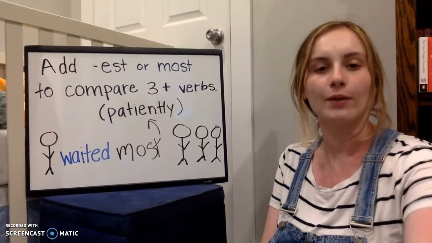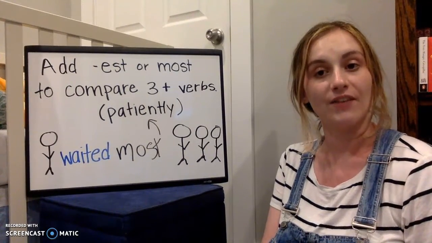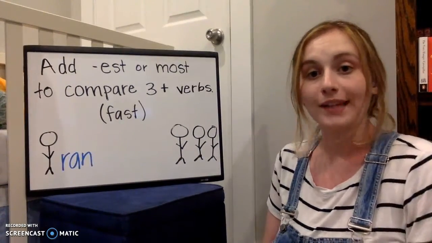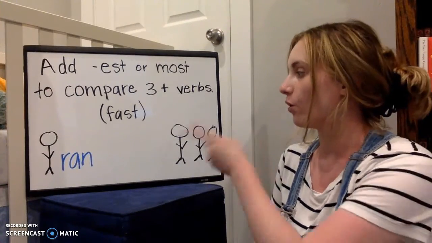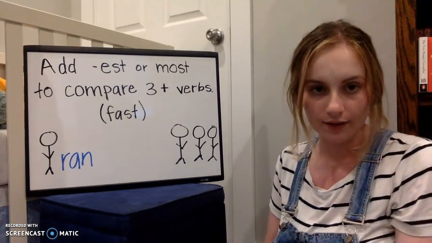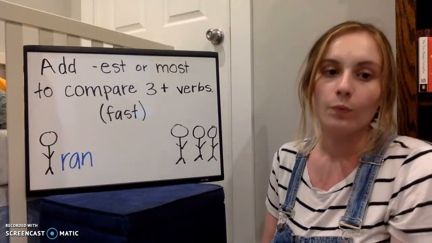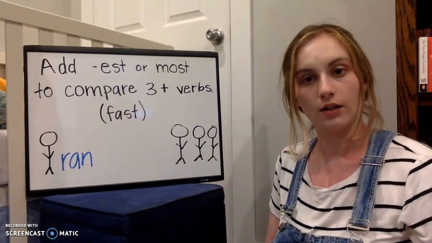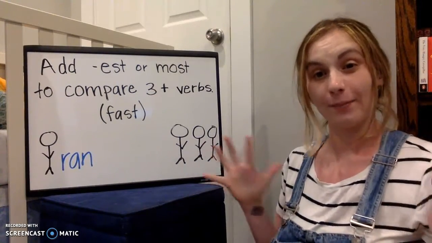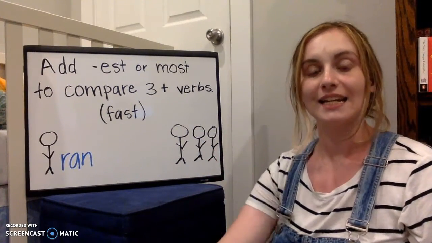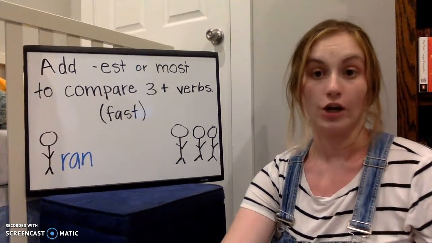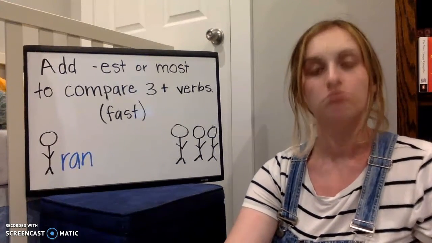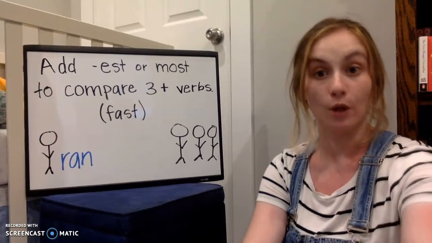Let's have an example where we don't use most, we add the suffix est. So again with the adverb fast, if we have four that we are comparing, we would say Will ran fastest out of everyone. So now we're comparing with everybody, we're going to say fastest. He is the fastest runner out of everyone, right? Yeah, pretty simple. Let's keep going.